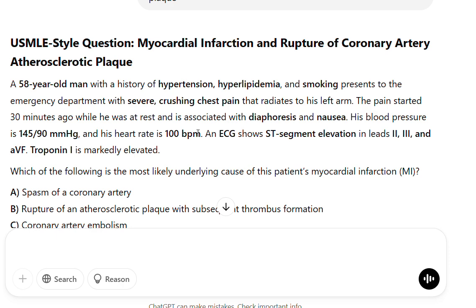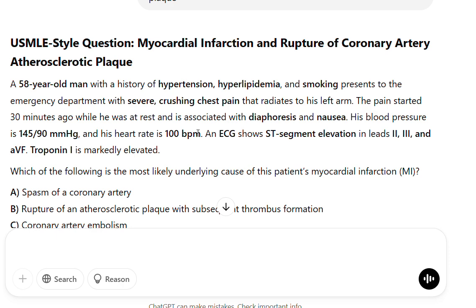His blood pressure is 145/90 mmHg, and his heart rate is 100 BPM. An ECG shows ST segment elevation in lead aVF. Troponin I is markedly elevated. Which of the following is the most likely underlying cause of this patient's myocardial infarction?